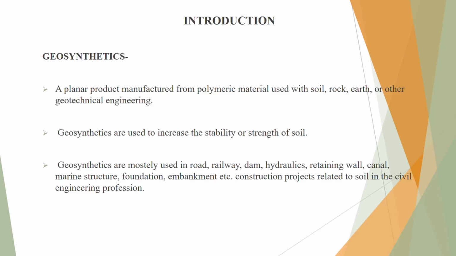Introduction of the geosynthetics. Geosynthetics is a planar product manufactured from polymeric material used with soil, rock, earth and other geotechnical engineering. Geosynthetics are used to increase the strength and stability of soil. Geosynthetics are mostly used in railway, road, dam, hydraulics, retaining wall, canal, marine structure, foundation, embankment, etc. Construction projects related to soil in the civil engineering profession.